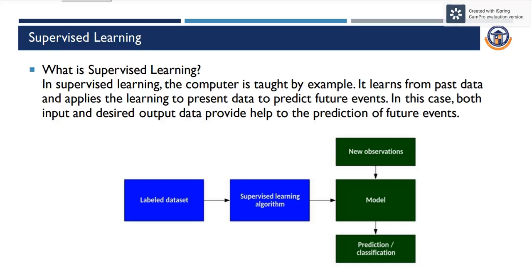What is supervised learning in detail? In supervised learning, the computer is taught by example. It learns from past data and applies the learning to present data to predict future events. In this case, both input and desired output data help in the prediction of future events.